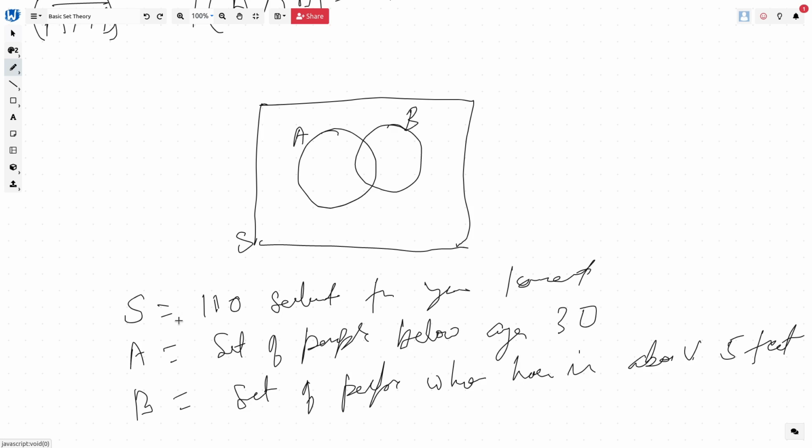Okay, so let's say this is 100 people, this is 40 people, and this is 30 people or so. So this sample set has 100 people, this has 40 people, and this has 30 people.